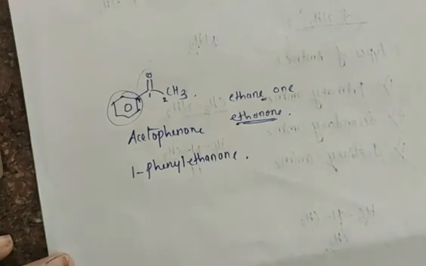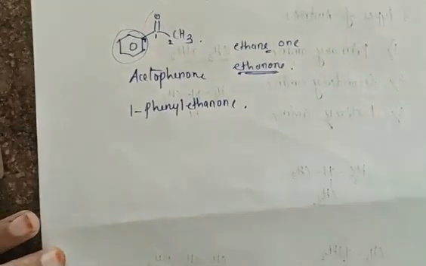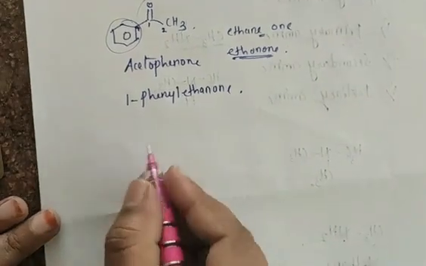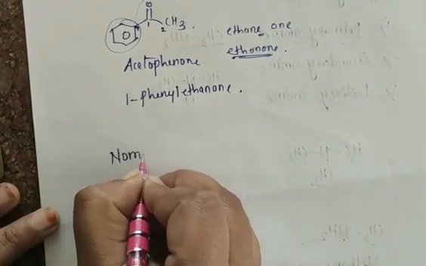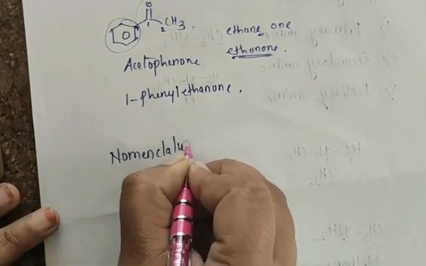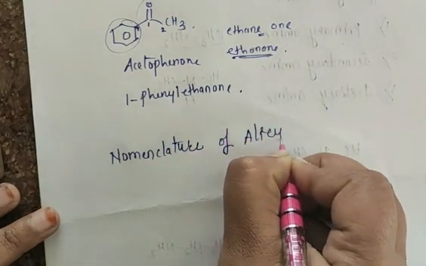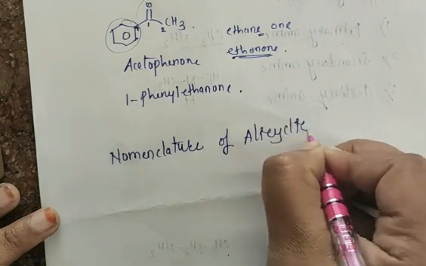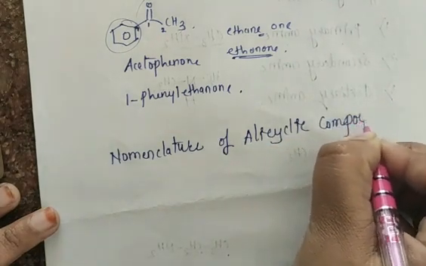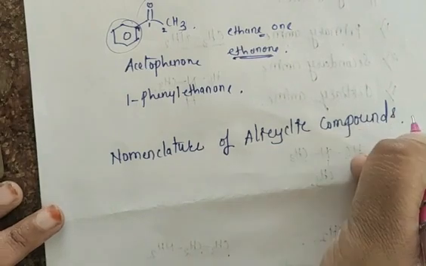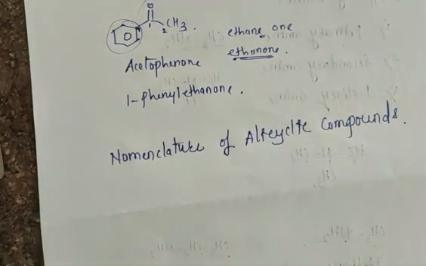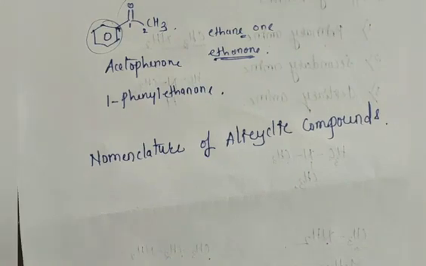One more nomenclature, of alicyclic compounds. Here, this was about your aromatic compounds. So next will be the nomenclature of alicyclic compounds. All of you know that alicyclic compounds are nothing but what? A compound that contains a cyclic ring structure, that we call an alicyclic compound, and they are made up of the same type of atom.